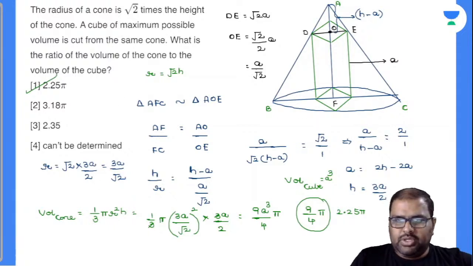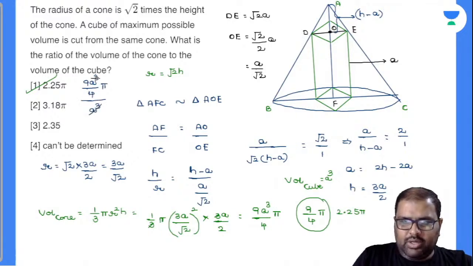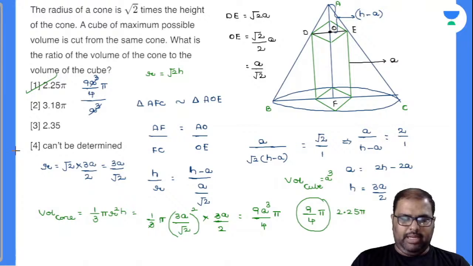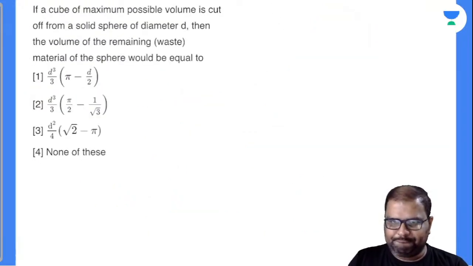Ratio, right? So I'll write the ratio value here: 9A cube by 4 pi divided by cube volume, which is nothing but A cube. Upon cancelling all those things, 9 by 4 pi, and this is nothing but 2.25 pi. Hope I am clear regarding this. Of course, it is time taking, but only a basic procedure-based question, right? Let's see how many can solve the next one.